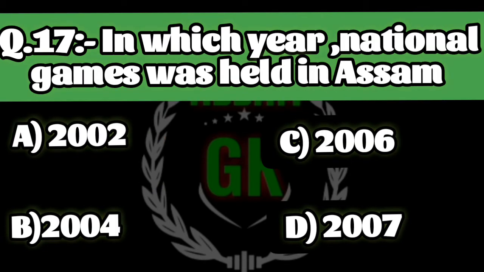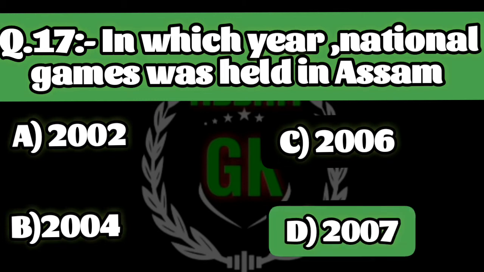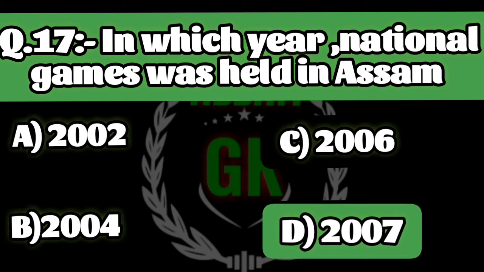Question 17. In which year National Games was held in Assam? 2002, 2004, 2006 and 2007. Right answer is option D. 2007.